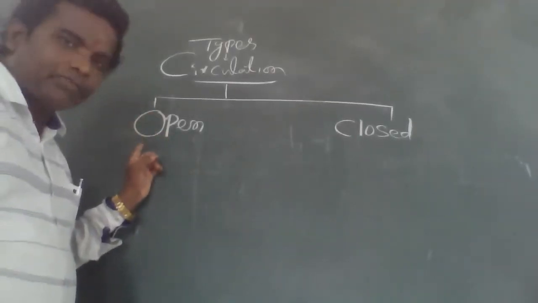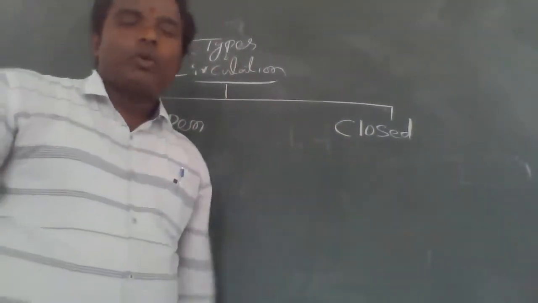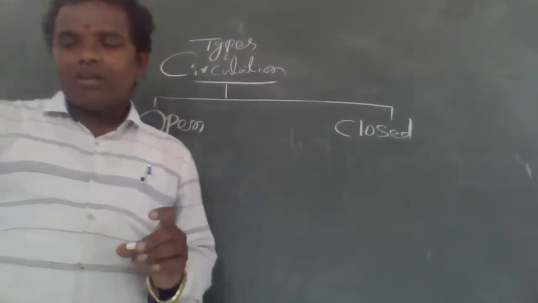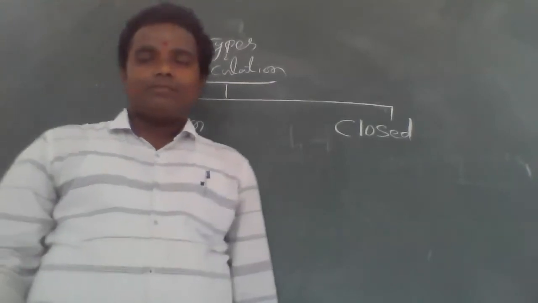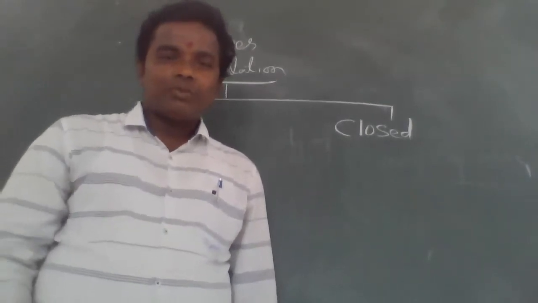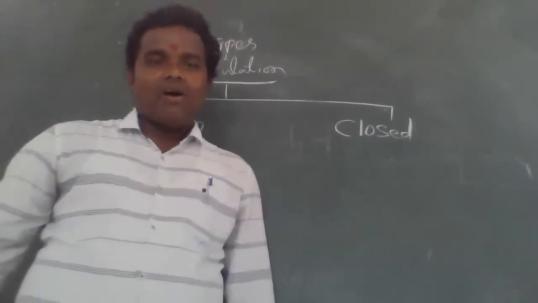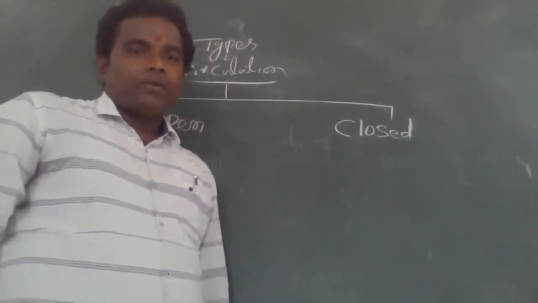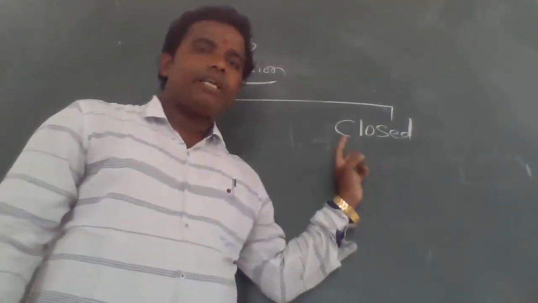So, how many types of circulation? Mainly open type of circulation and closed type of circulation. Can anybody say what is open type of circulation? Any idea? No idea. I would like to tell you what is open type of circulation and what is closed type of circulation.